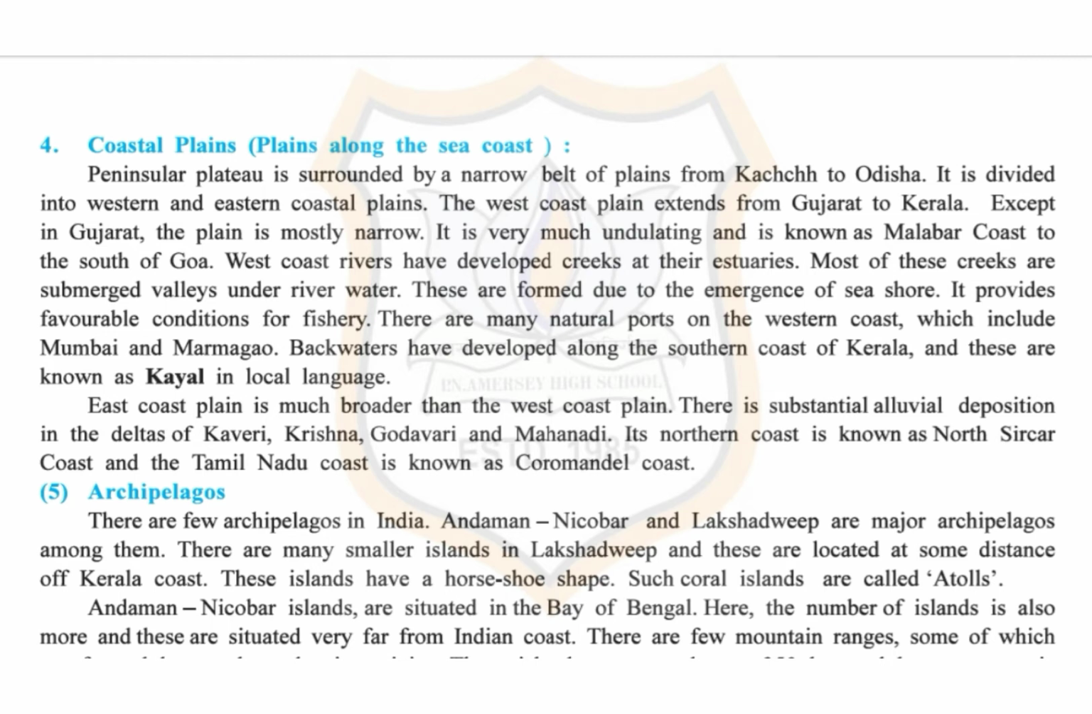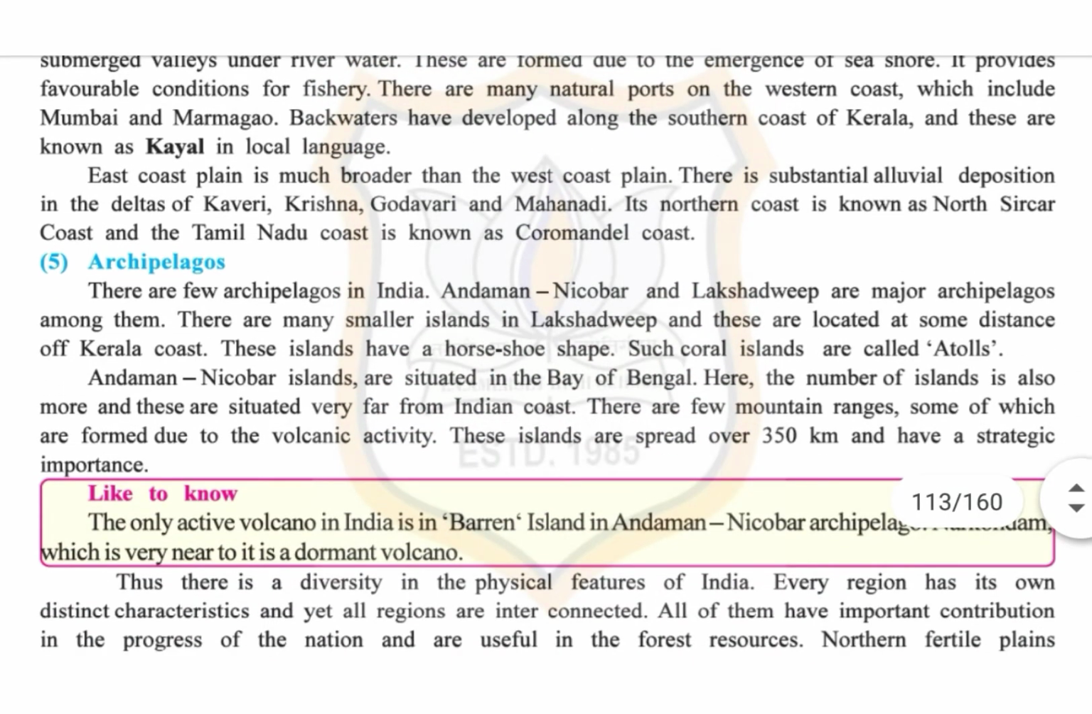Now the next is Andaman Nicobar Islands. Andaman Nicobar Islands are a group of islands located on the eastern side of India in the Bay of Bengal. Here the number of islands is more than the Lakshadweep Island. Moreover, they are situated very far from Indian coast. These islands are spread over 350 kilometers and have a strategic importance. You can underline this sentence. It can come in 1 mark question.